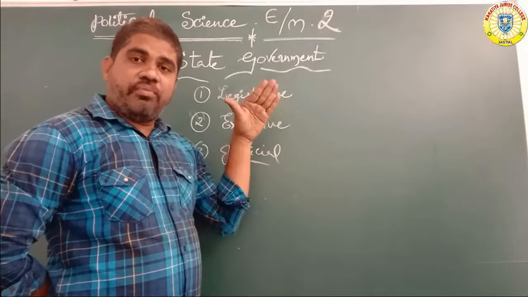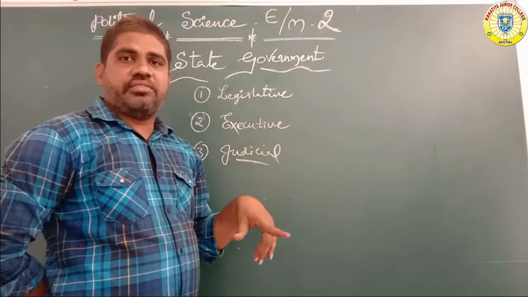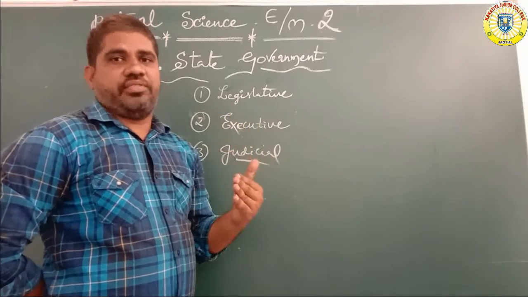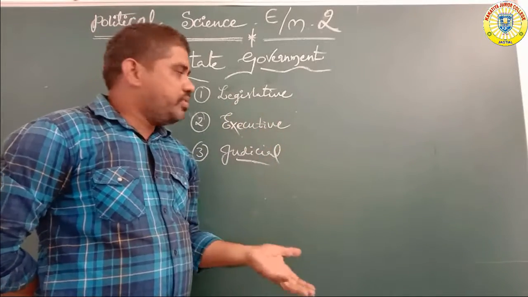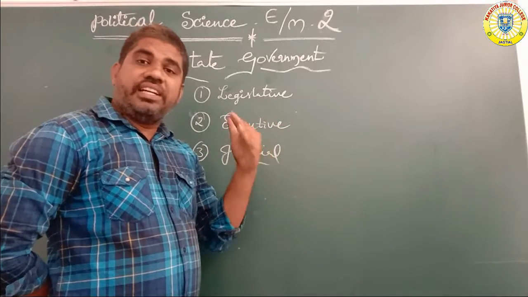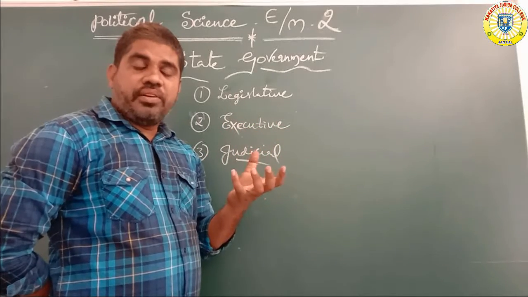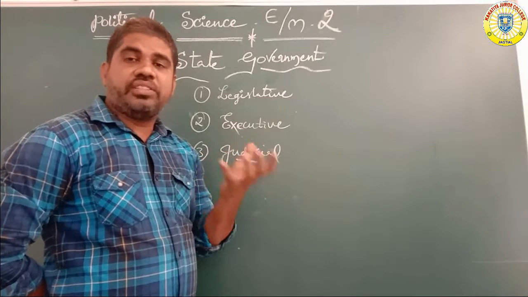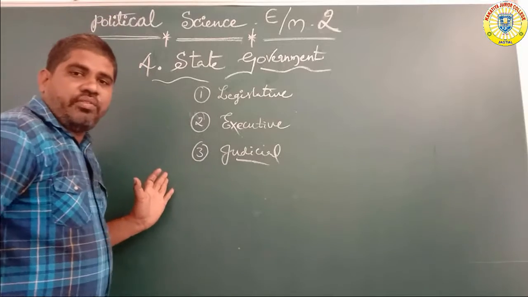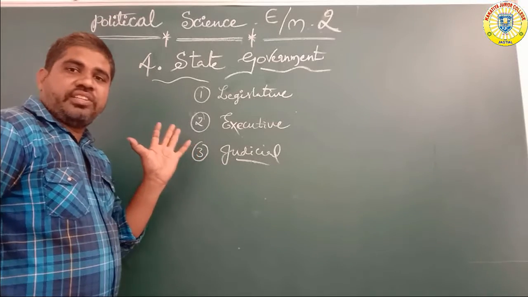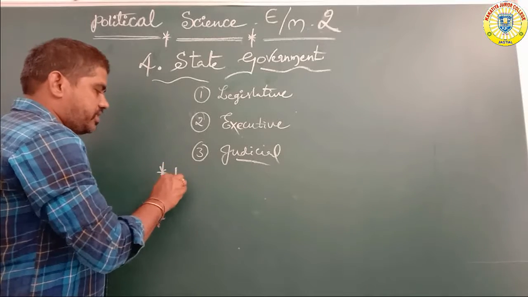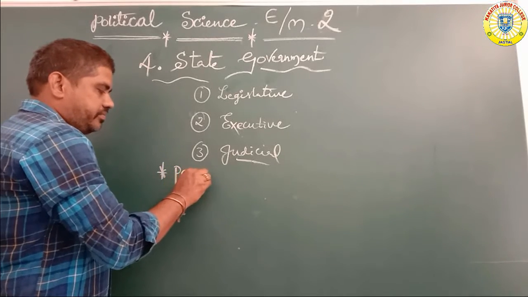The state government is also the same: at the central level it is controlled by the president, at the state level by the governor. The main power and main functions of the state lie under the chief minister. Now we will discuss the powers and functions of the chief minister.